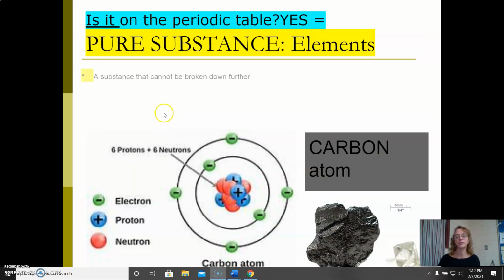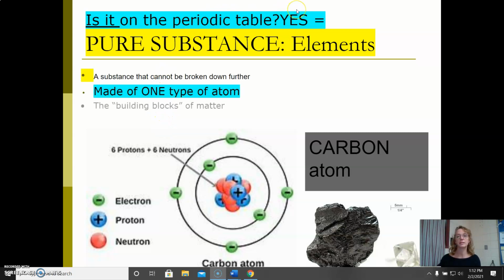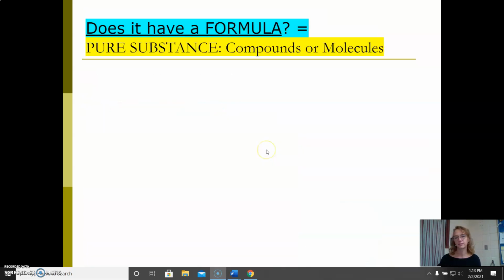So let's look at pure substances. The first and most pure substance in the world is an element. It cannot be broken down any further. So write down these notes, but if you look at a carbon atom, carbon has to have 6 protons. If you change this number, if you take away a proton, then we have to call it boron. If you add a proton, we have to call it nitrogen. So you cannot change what carbon is made of, or else you have to change the name.